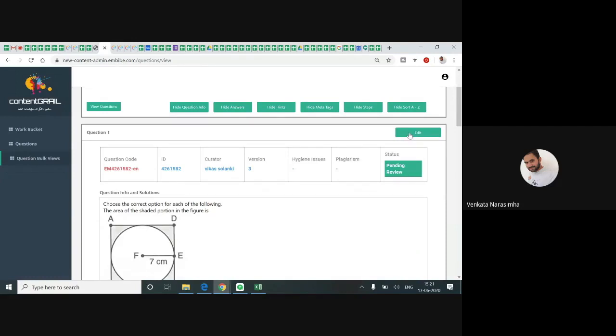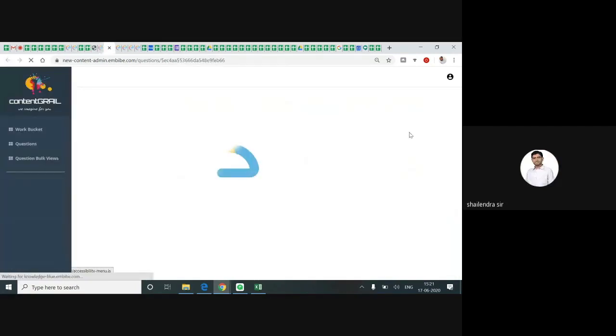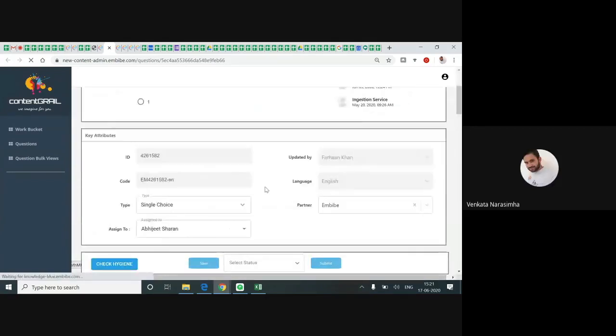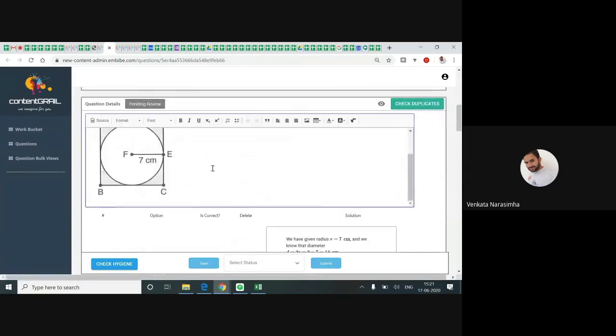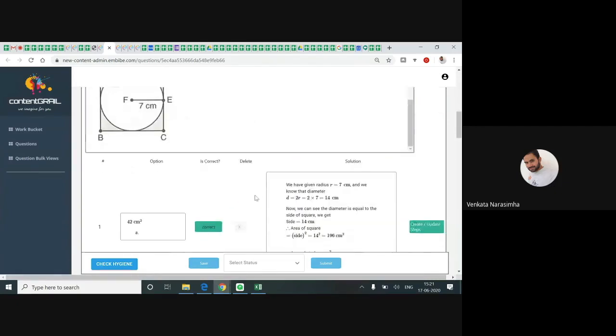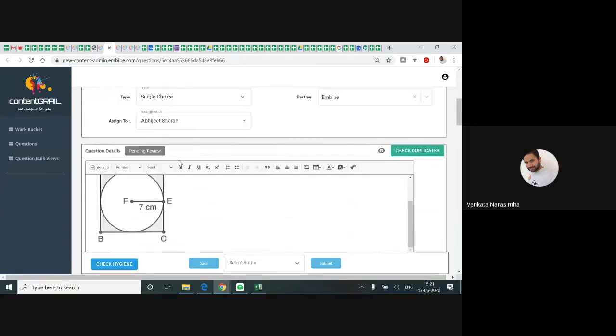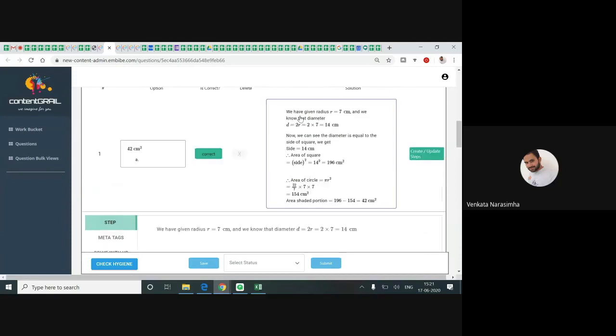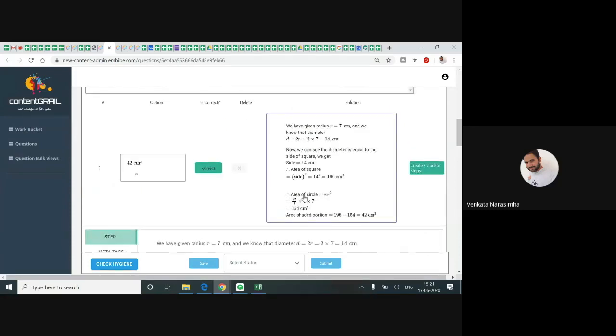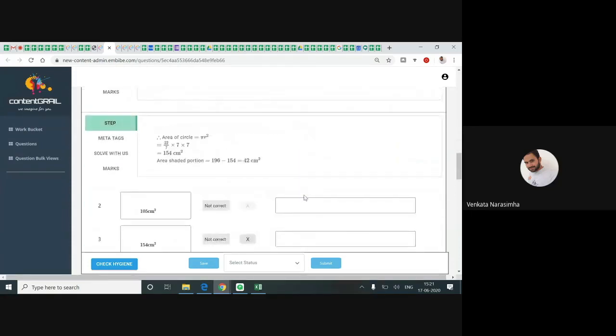Soon after clicking edit, this is the question body. The question is already written, and he has also done the diagram. This is a single choice, yeah, single choice. So this is the correct answer, and the solution is provided here itself within three steps.